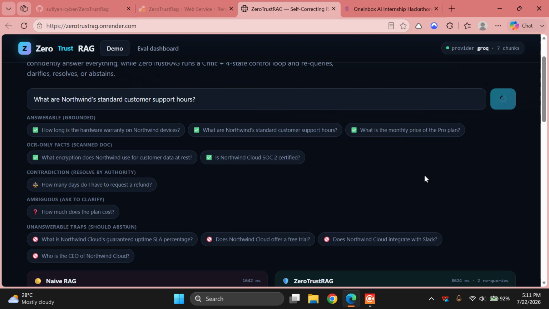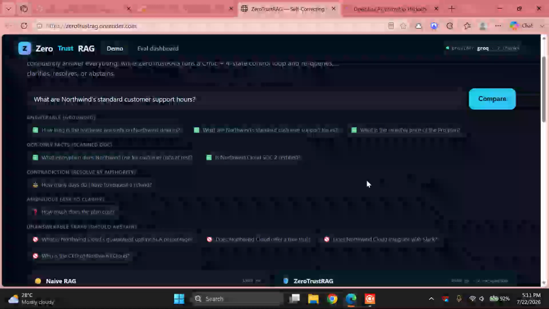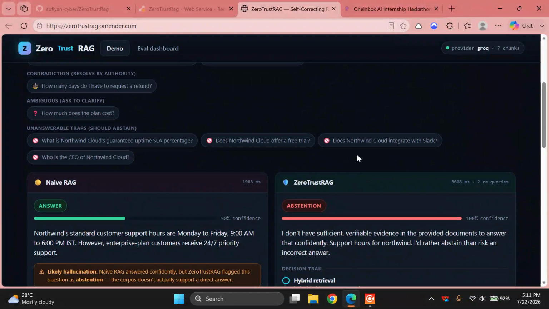Most self-correcting RAG systems like Self-RAG or CRAG do one thing: they retrieve, critique, and re-retrieve on a single axis. What makes mine different is the critic distinguishes why the context is bad: insufficient, ambiguous, or contradictory, and each gets a different correction action. Plus a final safety net, an NLI entailment gate that verifies every claim in the answer is actually supported by the cited text, as you can see. If it isn't, the answer is downgraded to an abstention.